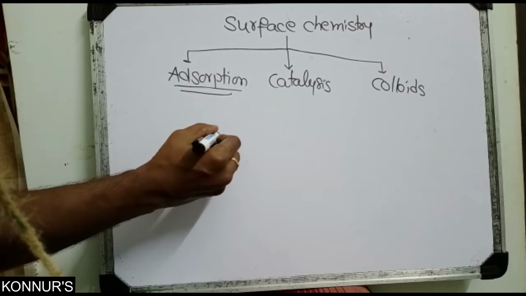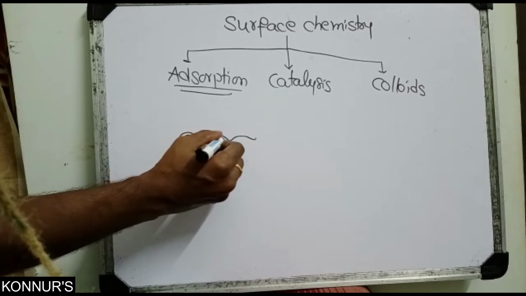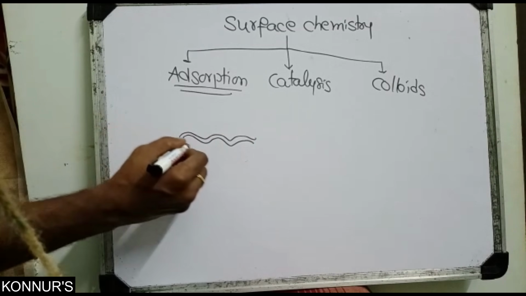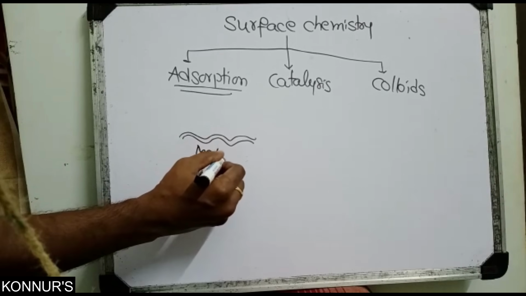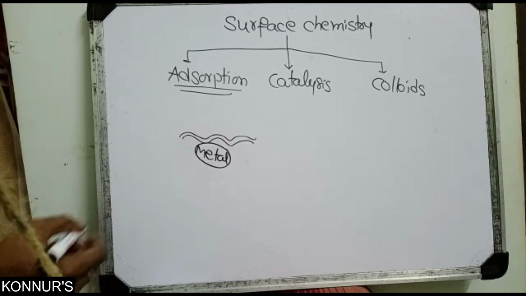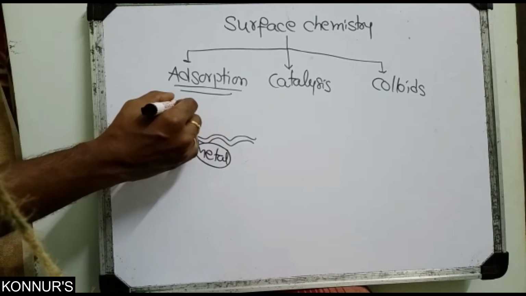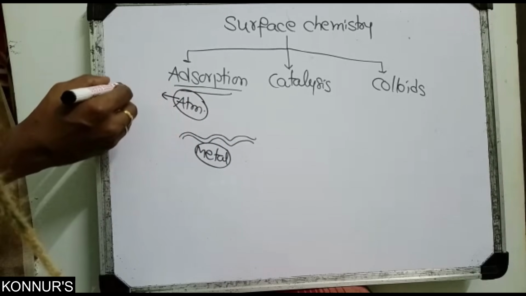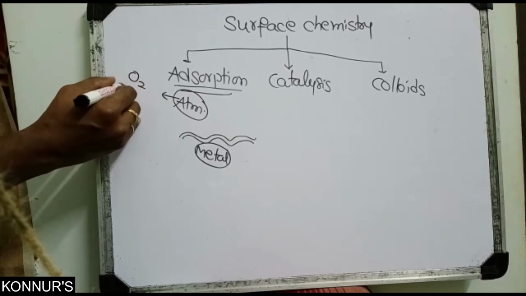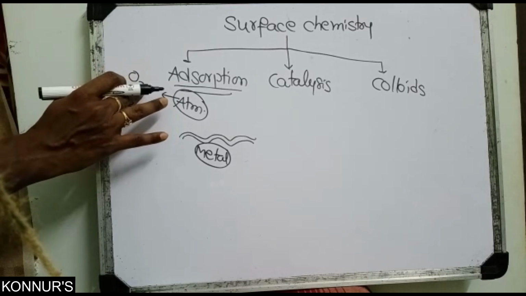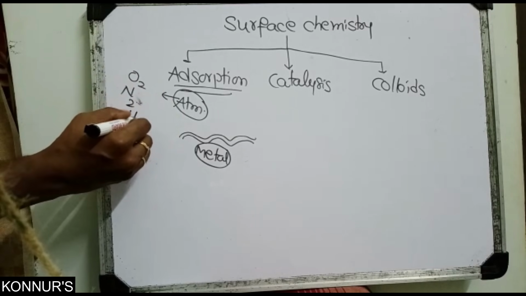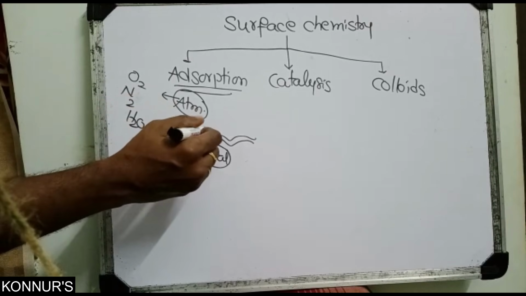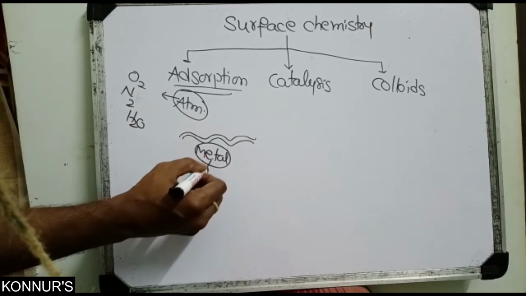Suppose there is a material surface. Just take a metal. The metal surface is in contact with atmospheric gases. What are atmospheric gases? Oxygen, nitrogen, water vapor, and so many other gases. So they are adsorbed because of what?